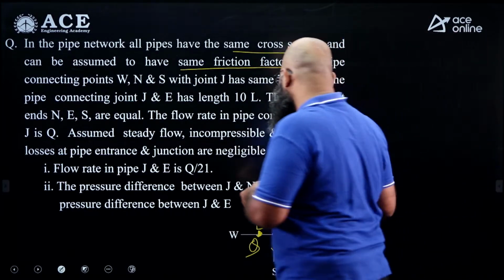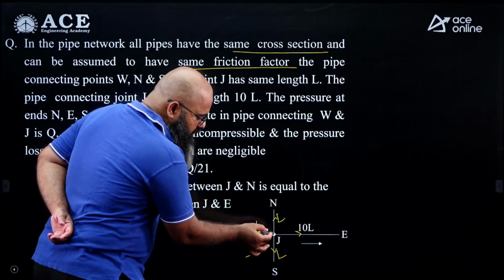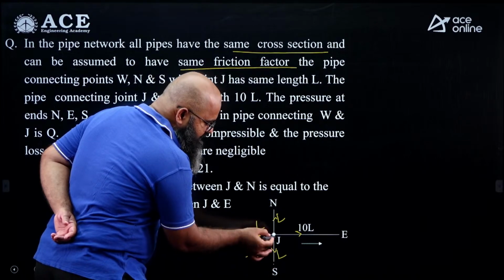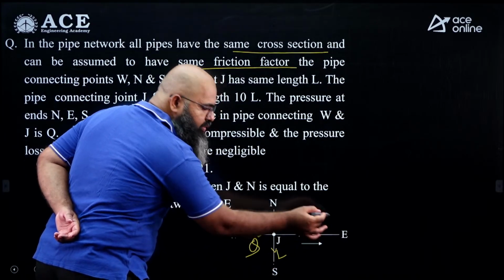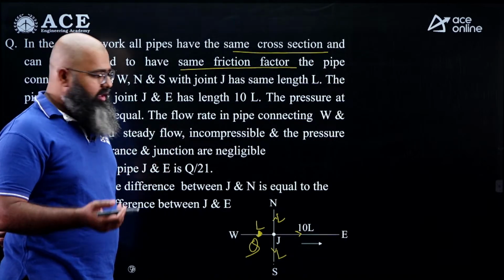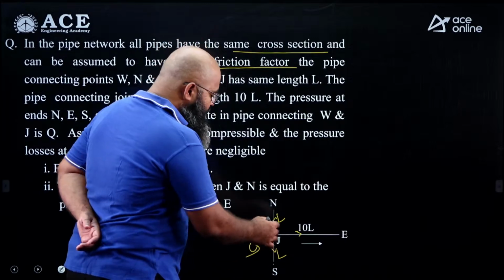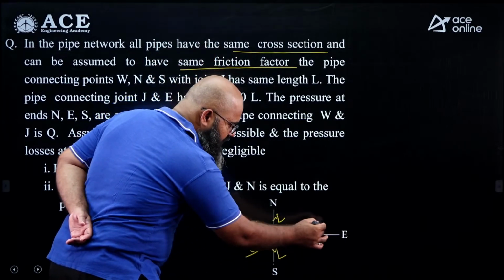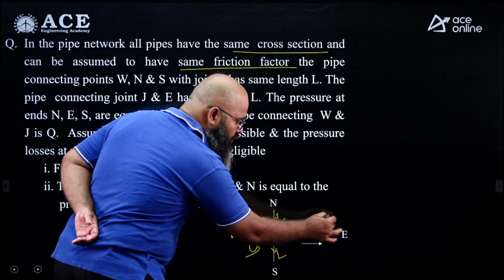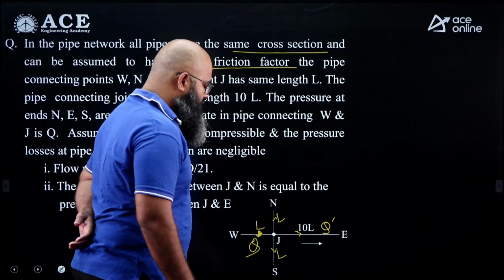Now how do we solve this thing? If you observe over here, guarantee for sure the head loss in J to S, J to N and J to E is supposed to be same. The reason being pressure drops are same. So therefore we can say all these head losses are equal over here. And if we are having some discharge over here, Q prime let us say, the discharge over here is Q prime.